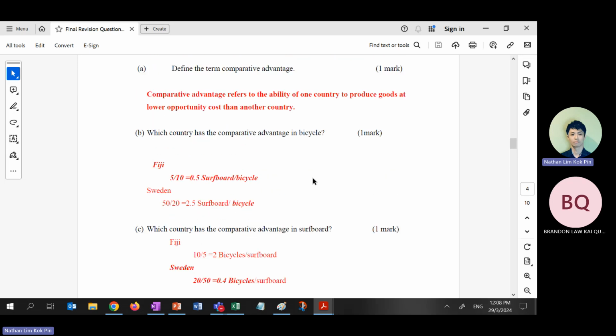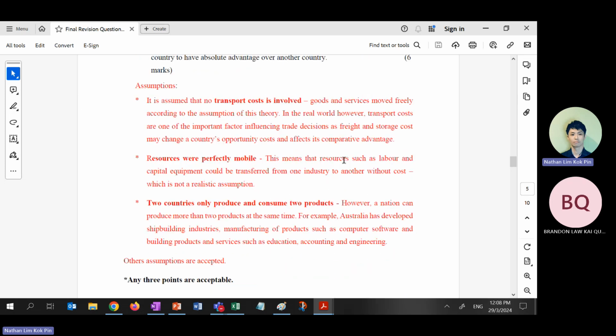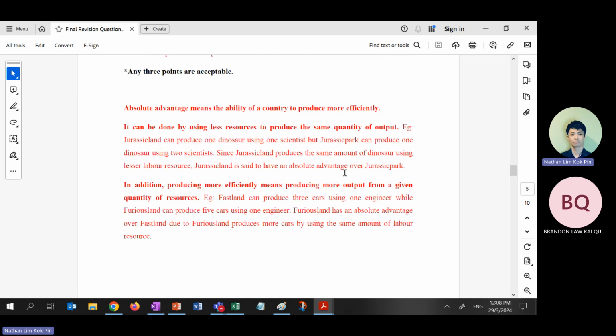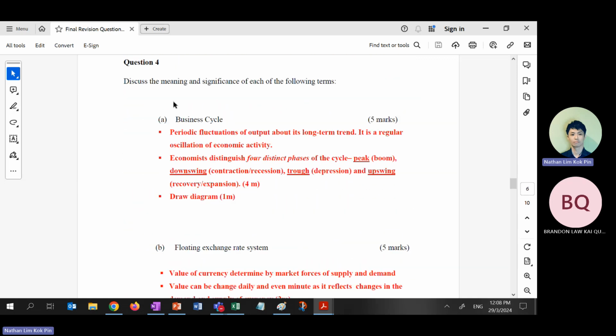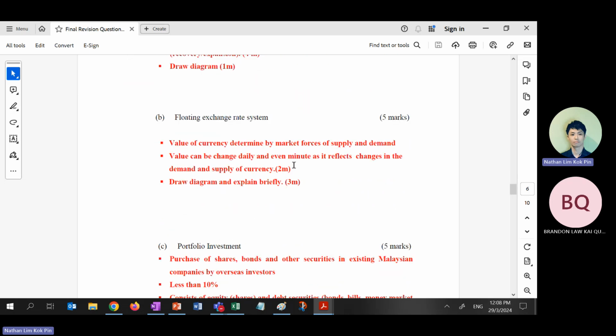Assumption for tariff, subsidies and quotas: local and imports are perfect substitutes. So I can ask you to state two assumptions, right? Second one is local producers are forced to sell at world price. Okay, lower down price. These are the two assumptions. This other assumption you don't need to care about because it's no longer inside your syllabus. We just removed it because of your intake. Okay, next one, seriously, we removed it starting this year.